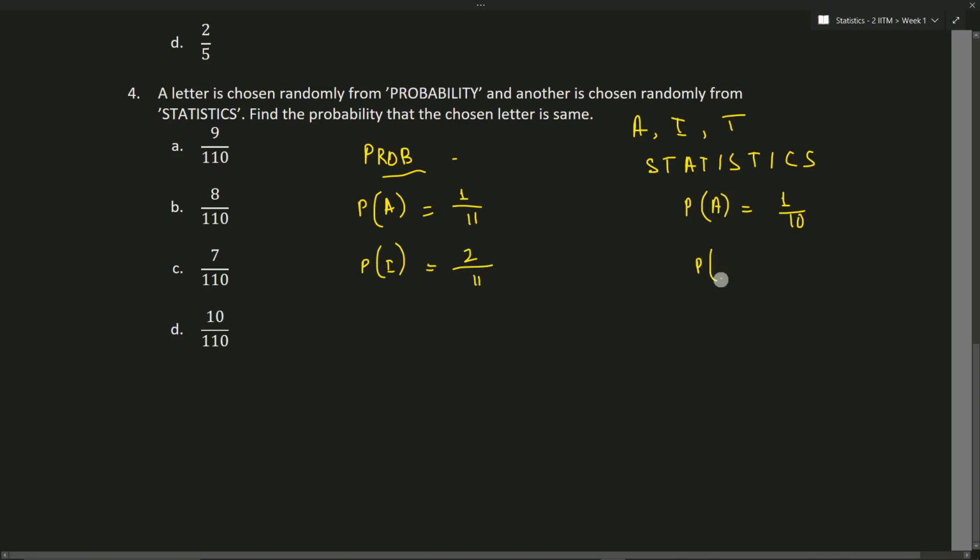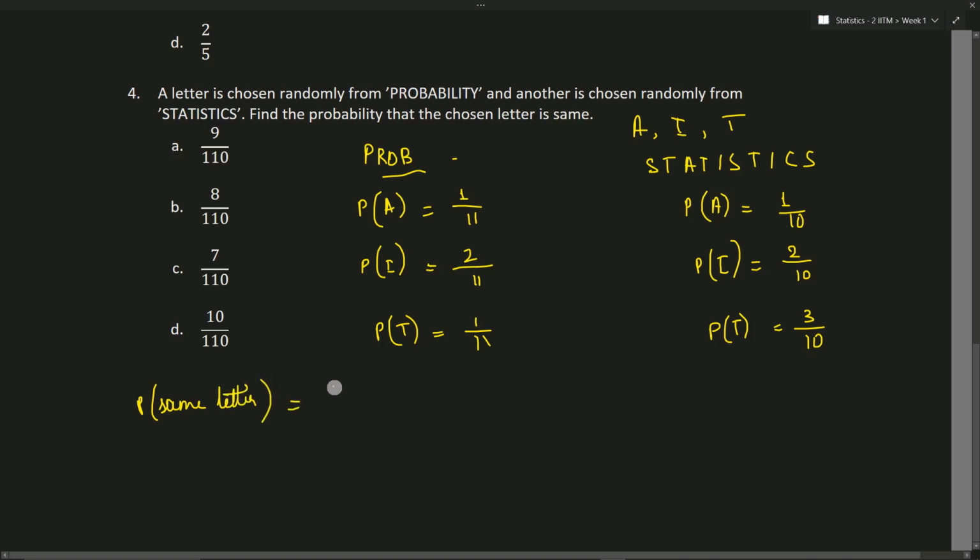Here the probability of I is also 2 by 10. The probability of getting a T is only 1 by 11. In statistics the probability of getting a T is 3 by 10. So what is the probability of getting the same letter?